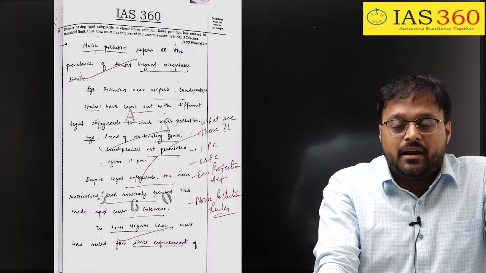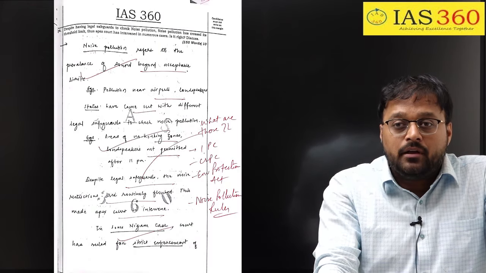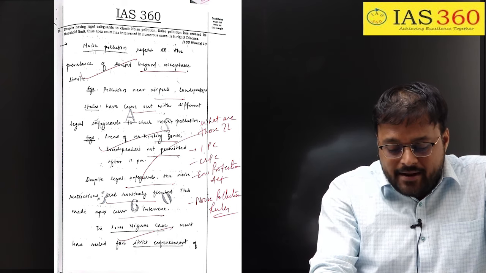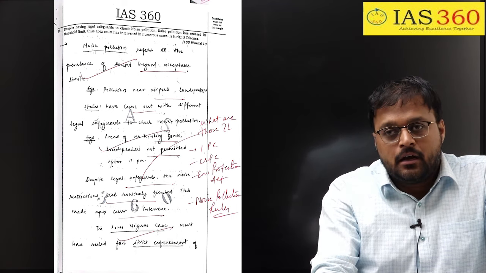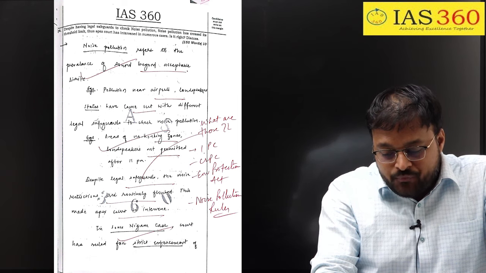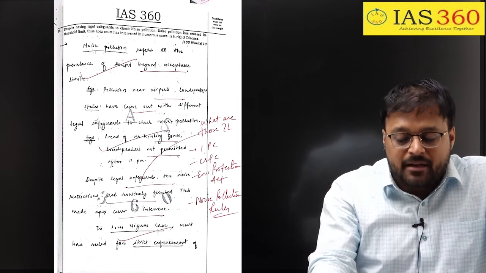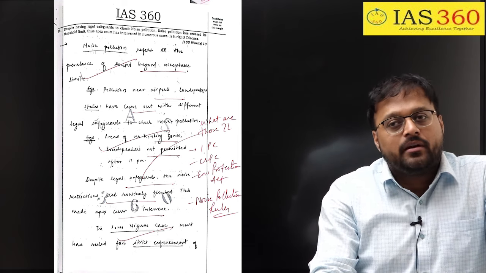Now if you see our question, I have purposefully asked: despite having legal safeguards, noise pollution has crossed its limit, thus the Apex Court has intervened in numerous cases.